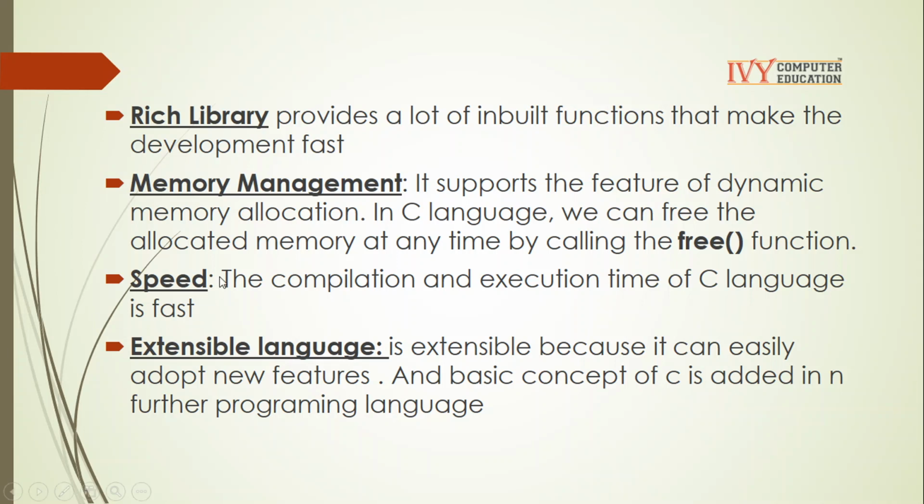Speed. C supports a compiler, so the execution time of the C language is faster. Extensible. Extensible means it can easily adopt new features. And why is C called a basic programming language? Whatever concepts you learn in C language, all the concepts are implemented in further programming languages. So the basic features, whatever you are learning, will be carried forward to all the further programming languages. That's why C is called a basic programming language.